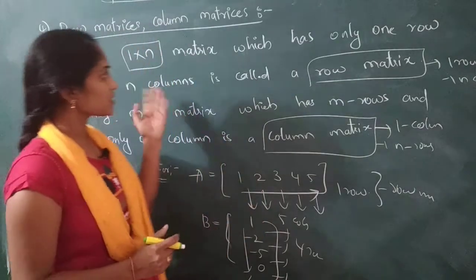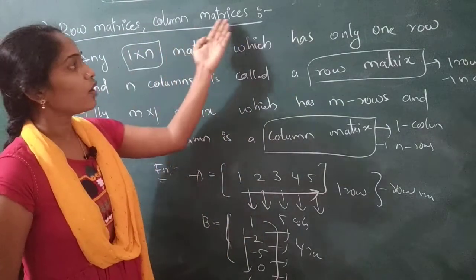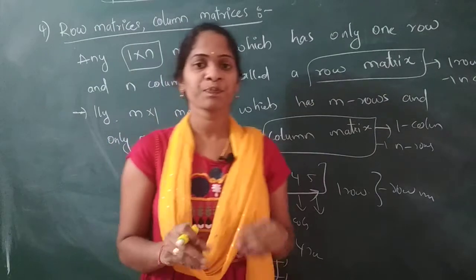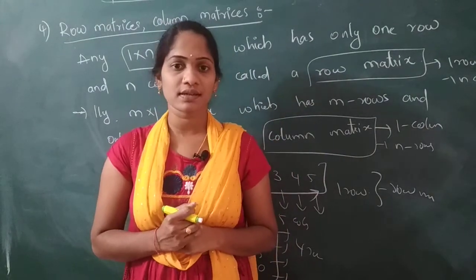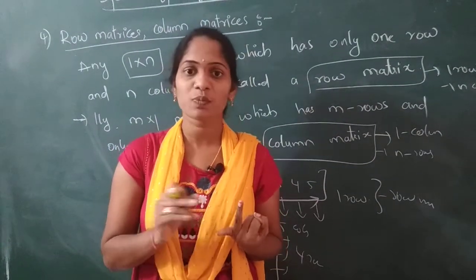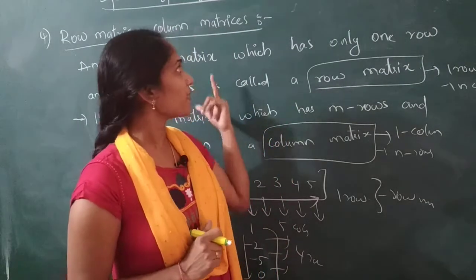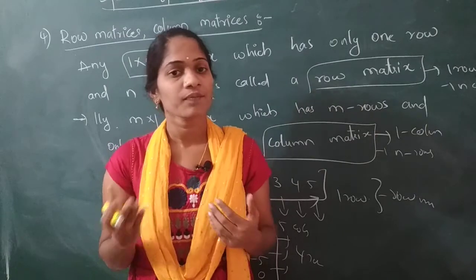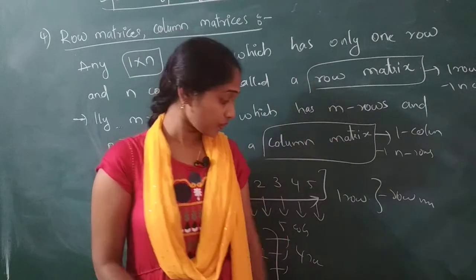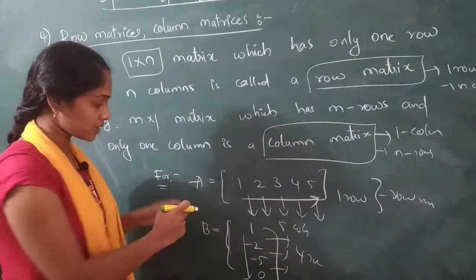So now this is about the row matrices and column matrices. So in this lecture, what we have discussed: the square matrix, that is a special type, the unit matrix, null matrix, and row matrices and column matrices and their examples.